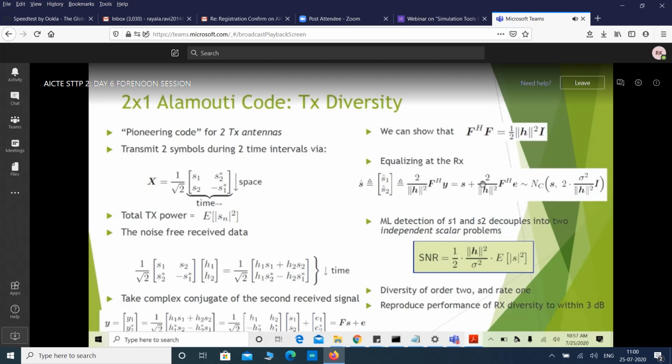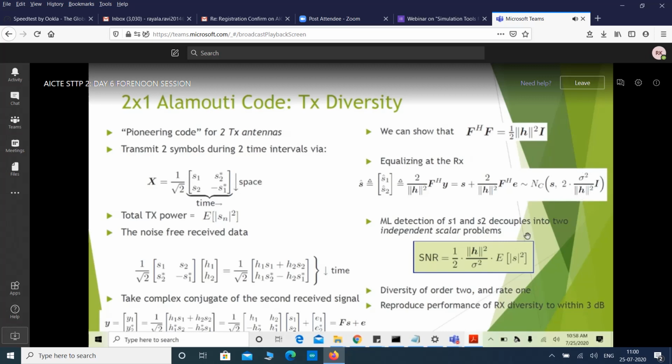After that we'll get S bar plus 2 over this noise, which is distributed as N, meaning Gaussian distributed. C means complex circular, having a mean of S and a variance of 2 times sigma square by norm H square into I. This is the covariance matrix actually.